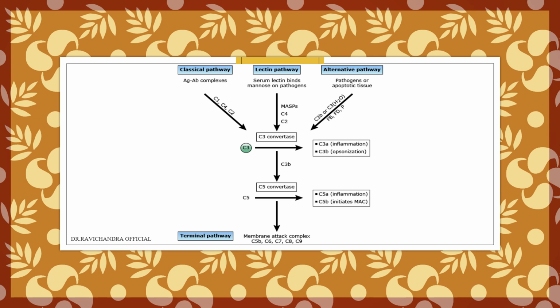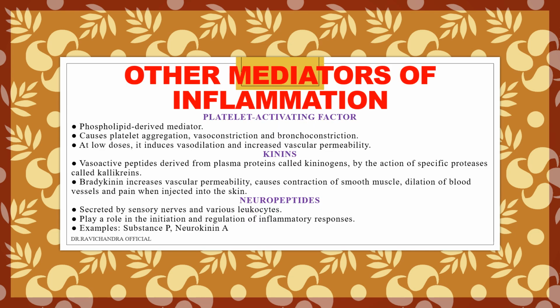C3b helps in opsonization. C5b will initiate the membrane attack complex and C5b, C6, C7, C8, C9 will help in the terminal pathway or cell lysis, thereby helping in the inflammation process. Other mediators of inflammation will be platelet activating factors. They are phospholipid derived mediators. They will cause platelet aggregation, vasoconstriction, and bronchoconstriction.